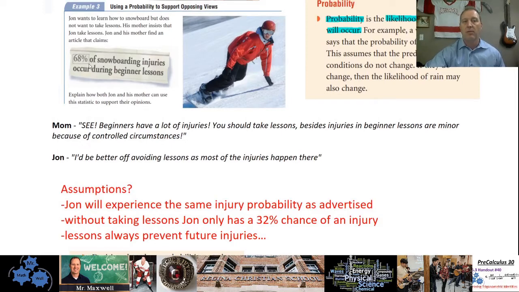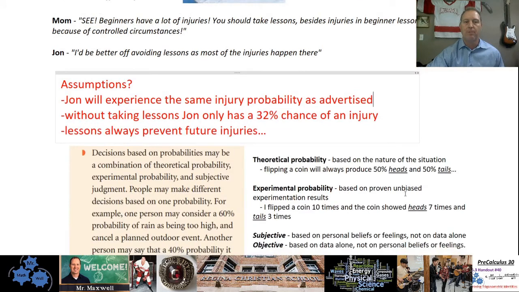Because both of them are talking about this and applying that directly to John. That's an assumption. Maybe he's naturally really good at snowboarding and he has a far less chance of getting injured as a beginner. Who knows? They're also assuming that without taking lessons, John only has a 32% chance of injury, right? That's an assumption. And another assumption might be lessons always prevent future injuries. Now there would be many more, maybe you can think of some more, but those are just a few that I wrote down.